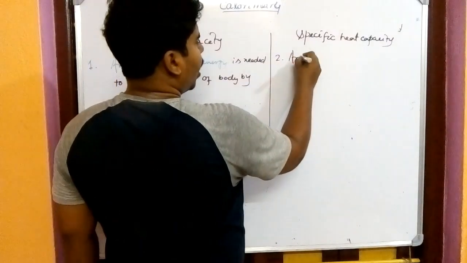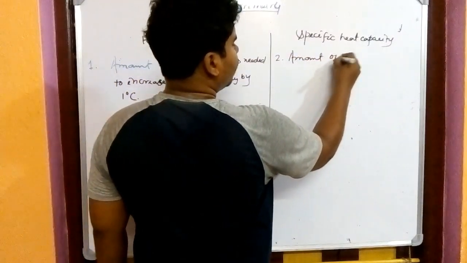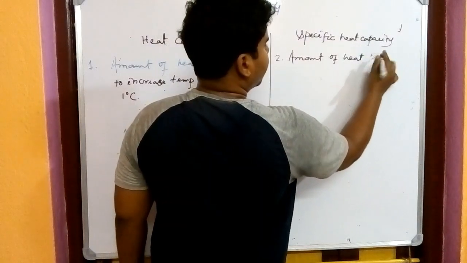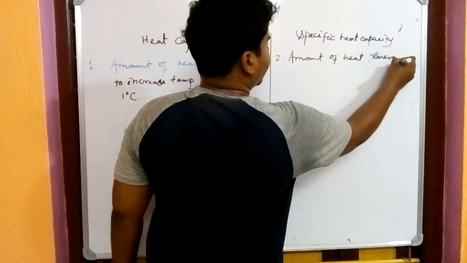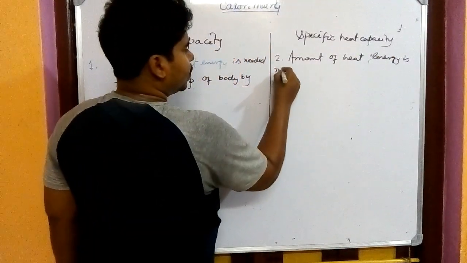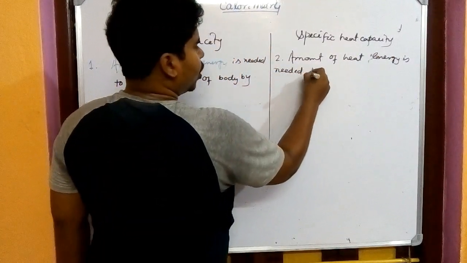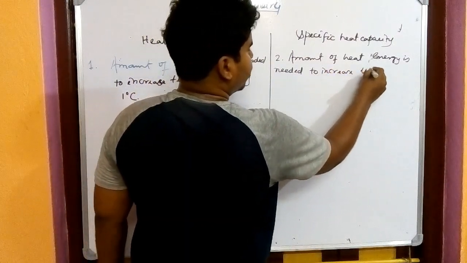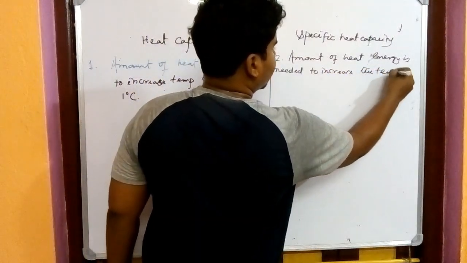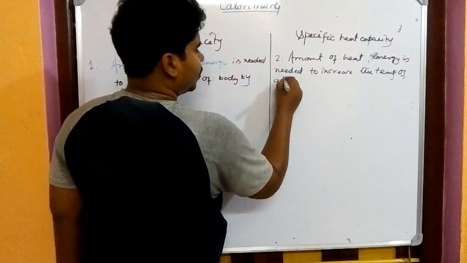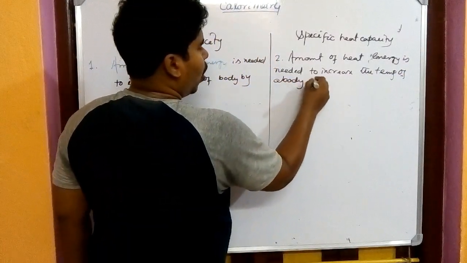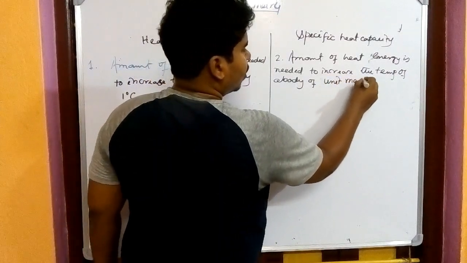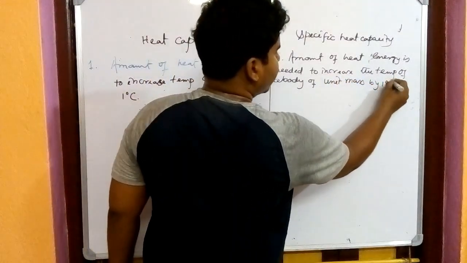Specific heat capacity is the amount of heat energy needed to increase the temperature of a body of unit mass by 1 degree centigrade.